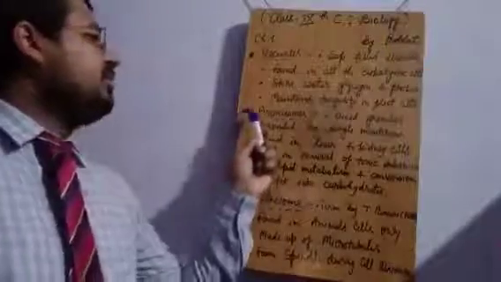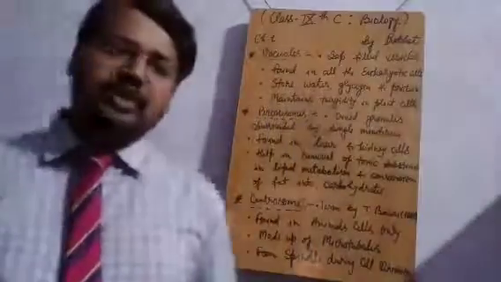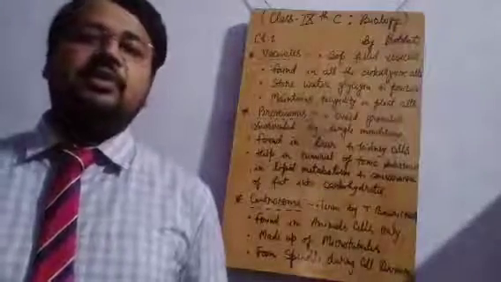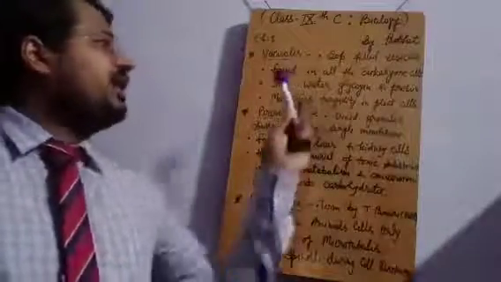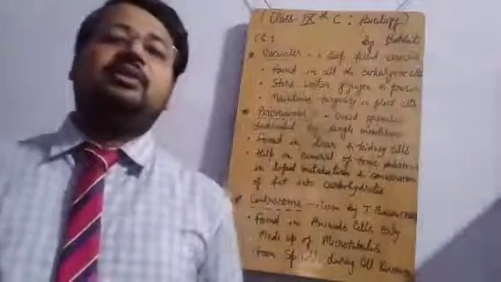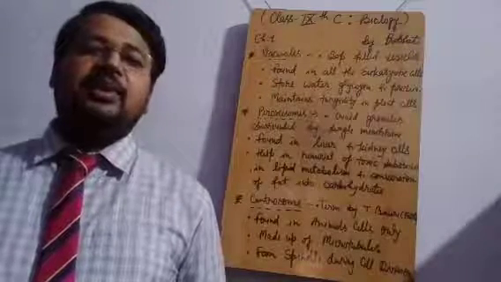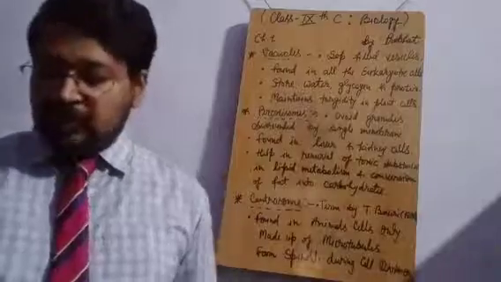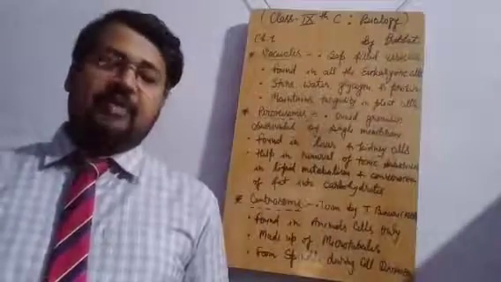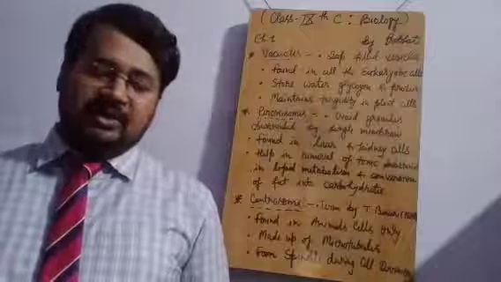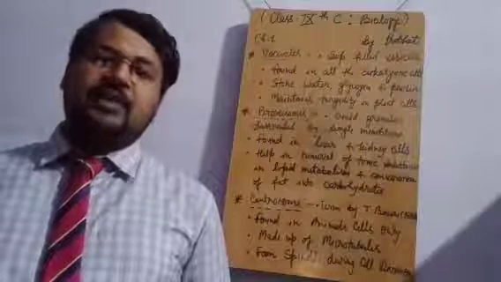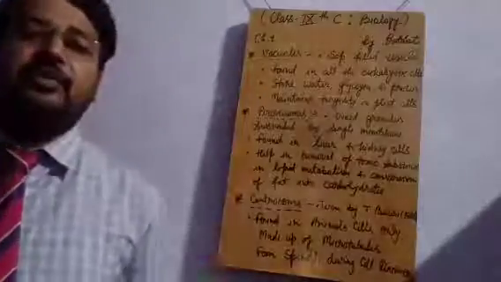Okay, now the next cell organelle is peroxisomes. These are ovoid granules surrounded by a single membrane. In some cell organelles, double membranous structures are found. And one more important point I want to add for the vacuoles: the outer covering of the vacuole is called tonoplast. This question has been asked many times in competitive examinations as well. So you have to know the name tonoplast. If in the examination the question is asked which cell organelle is covered by the outer layer called tonoplast, you have to answer vacuole.